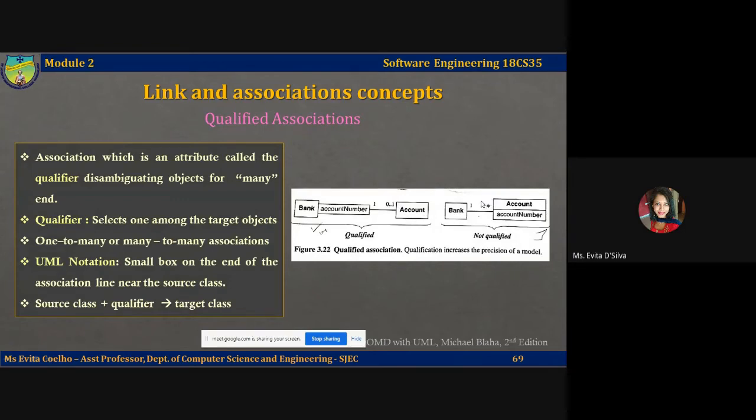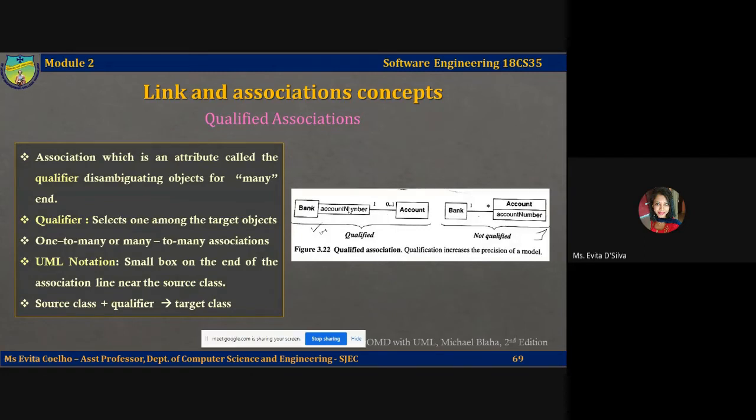So that is why the star side, or the many side, is now reduced to 0 or 1. And you can see the account number has been removed from the attribute section and now been added as a qualifier. So this is an example of a qualified association. Now please note that both these models are acceptable, but a qualified model adds more information as to what attribute uniquely identifies the many side of